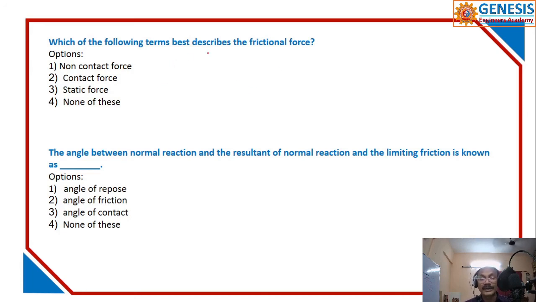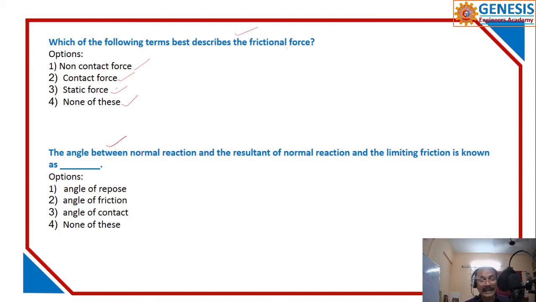Which of the following terms best describes frictional force? Non-contacting surfaces, contact surfaces, static, non-contact forces, contact forces, static forces, none of these. I will explain.